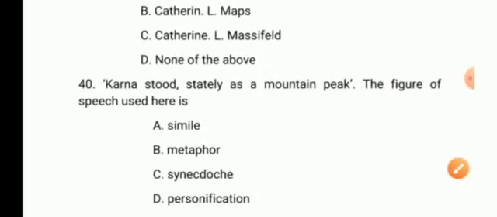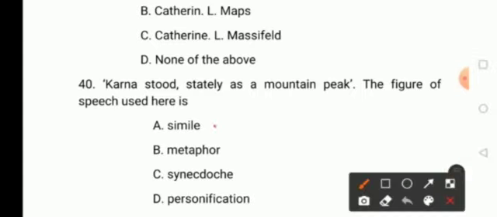Karna stood stately as a mountain peak. The figure of speech used here is option A, simile, option B, metaphor, option C, synecdoche, and option D, personification. So here the answer is option A, simile.